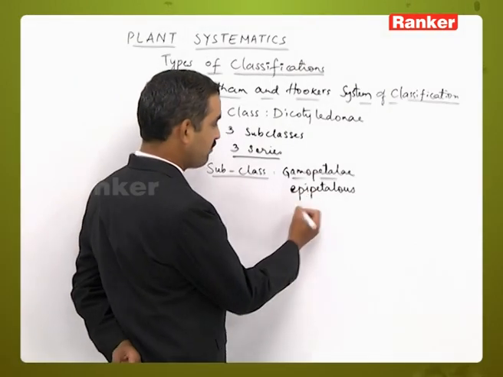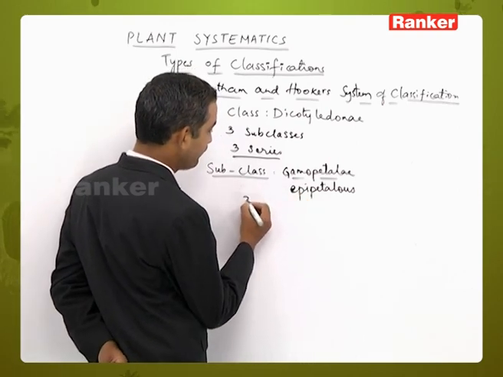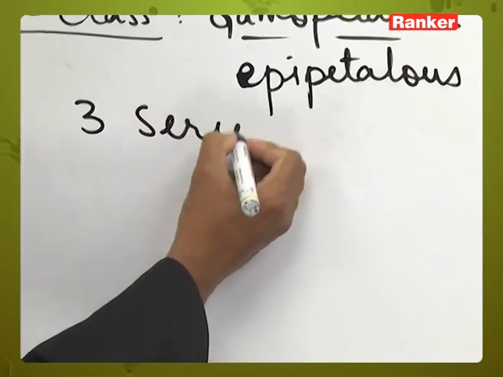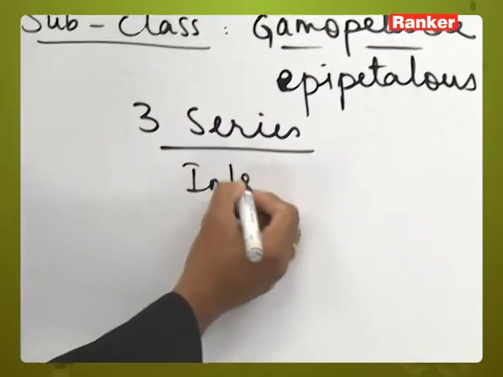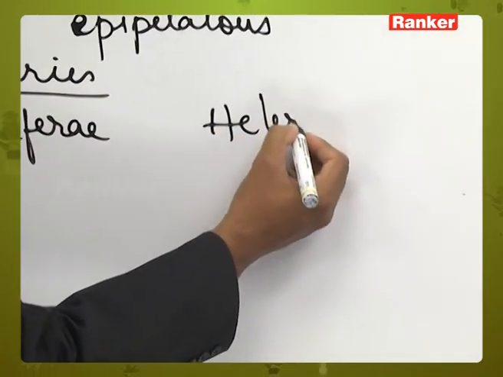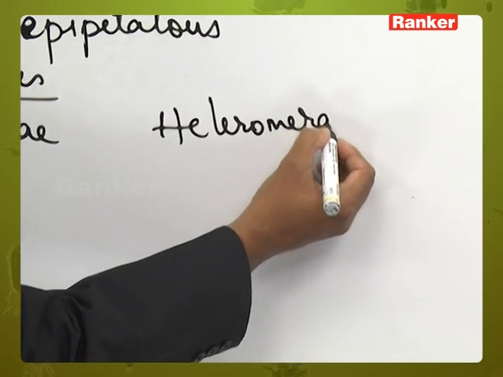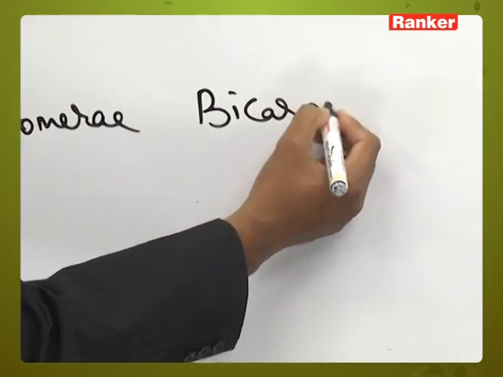This character may be present in most of the Gamopetalae. Under this Gamopetalae there are 3 series. Those are inferae, heteromerae and bicarpellate.